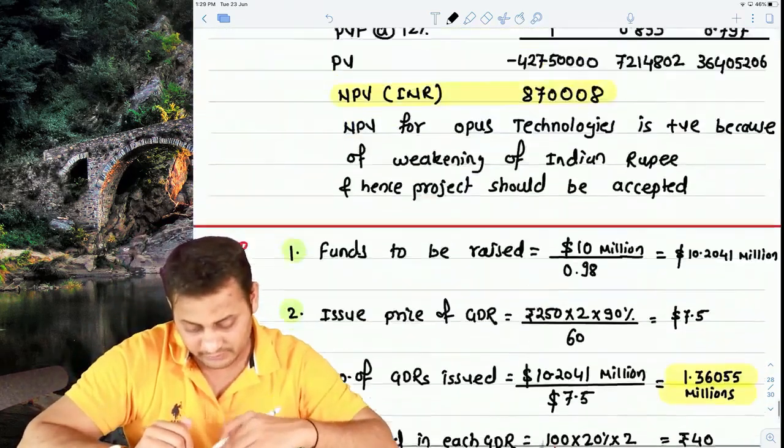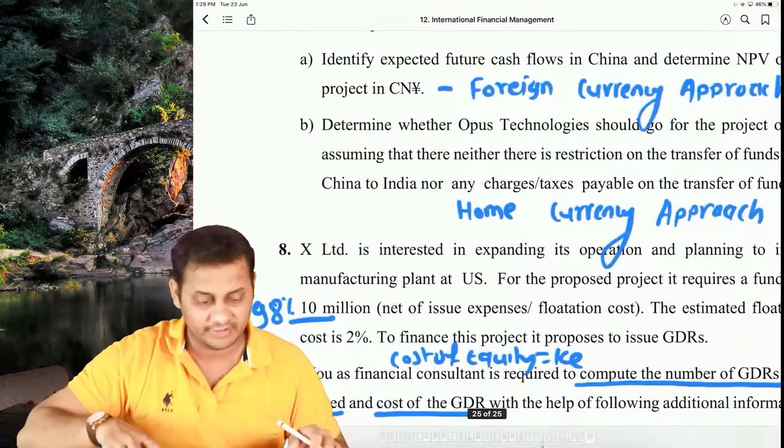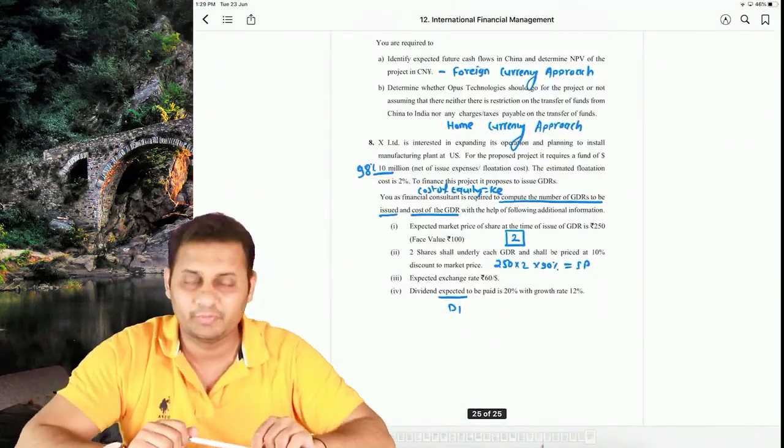This was all about the 8 questions. With this, we have ended this chapter. In the next lecture, we are going to start with the corporate valuation chapter.